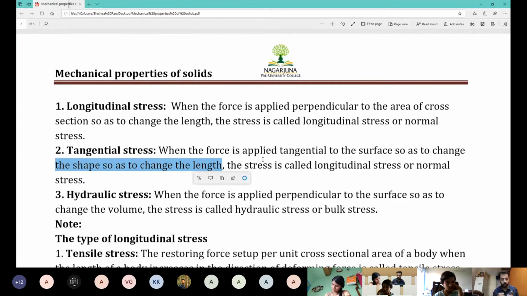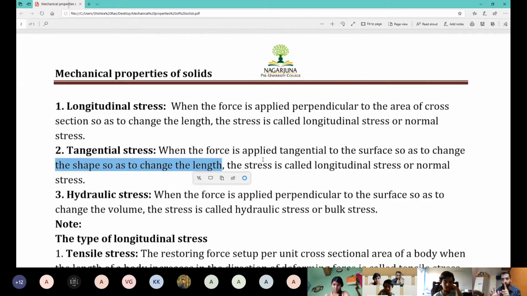The restoring force, of course. If you change the length like this, even if you apply it like this, length will change, right? It might elongate, but it goes like this. If it goes like this, then the restoring force per unit area is known as the tangential stress. Force applied like this, perpendicular, restoring force is like this.